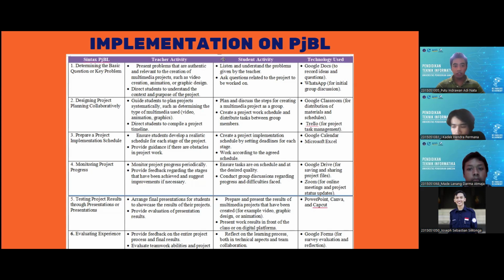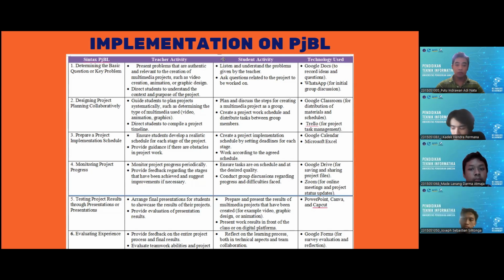The second syntax is designing project planning collaboratively. Here, the teacher will guide the students to plan the project systematically, such as determining the type of multimedia to use, such as video, animation, and graphic, and asking the students to compile a project timeline or schedule.